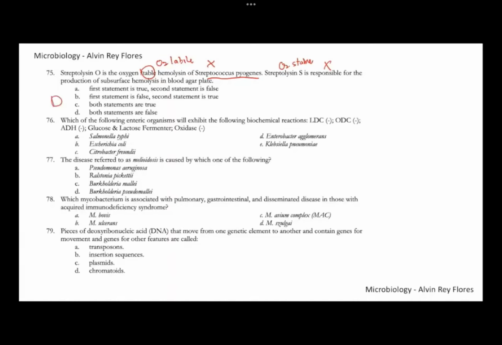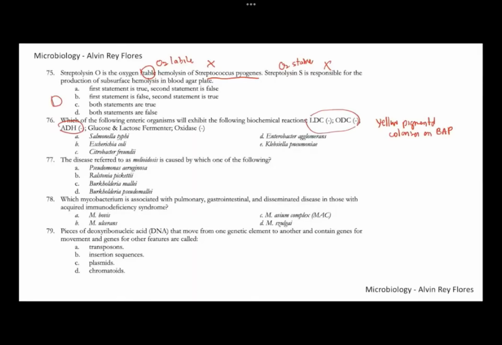Number 76. Given the following results of an enteric organism, it's LDC, ODC, and ADH negative. It's triple decarboxylase negative. It's able to ferment glucose and lactose, and it's also oxidase negative. This particular enteric organism is usually associated with opportunistic infections in the hospital. They can also produce yellow pigmented colonies on your blood agar plate. They're usually also implicated in contaminated IV products or IV fluids. Milk products also. And of course, they're known for being LDC, ODC, and ADH negative.